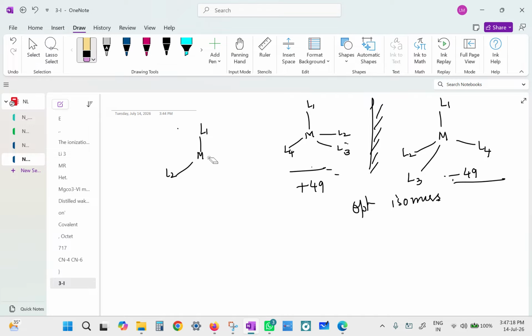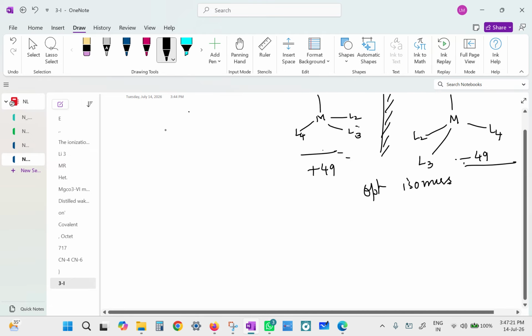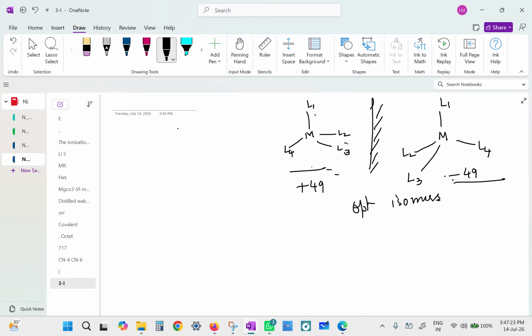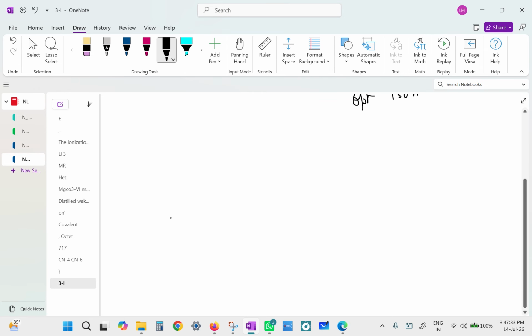Understood. Up to this, is it okay? So tetrahedrals with four non-identical ligands will definitely exhibit optical activity. But the question is not about tetrahedral here. The question is about octahedral. So is it okay if I continue? But it will go on for the next 5 minutes. It's okay, miss.